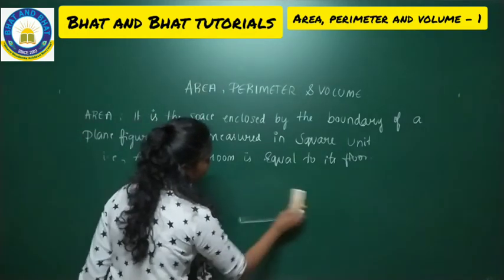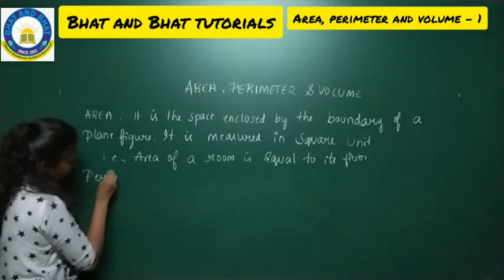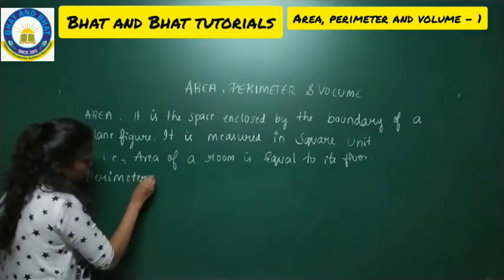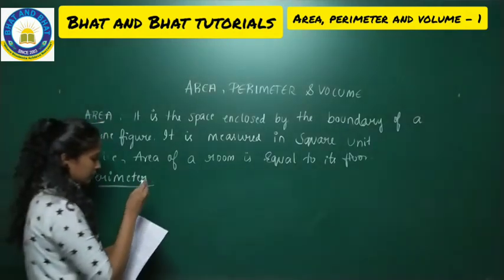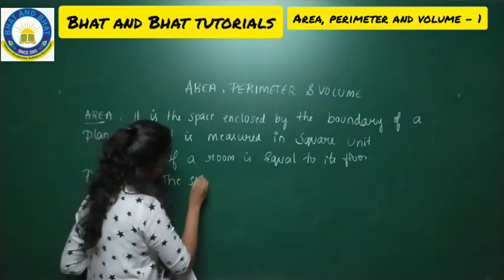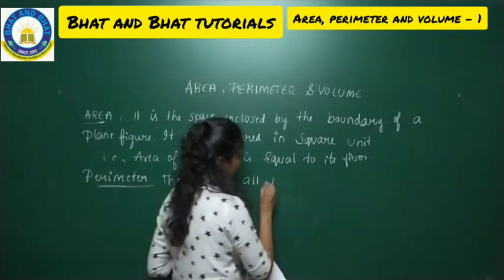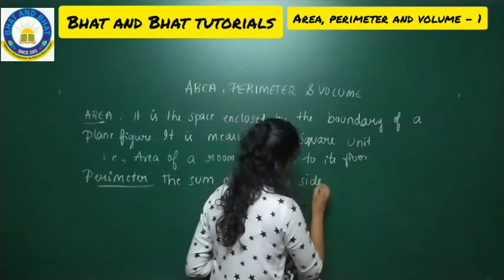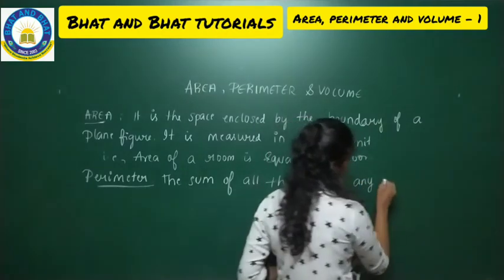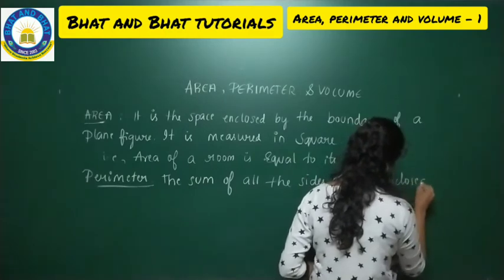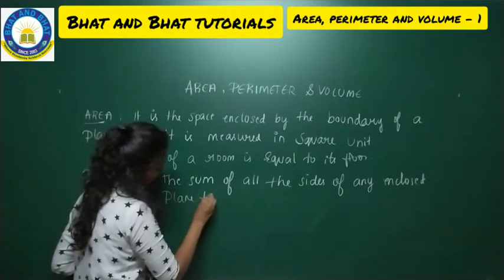Now I'll go with the meaning of perimeter. Perimeter is the sum of the sides of any enclosed plane figure.